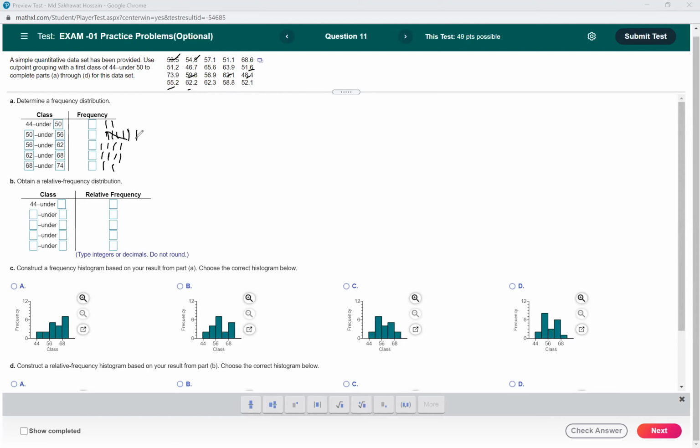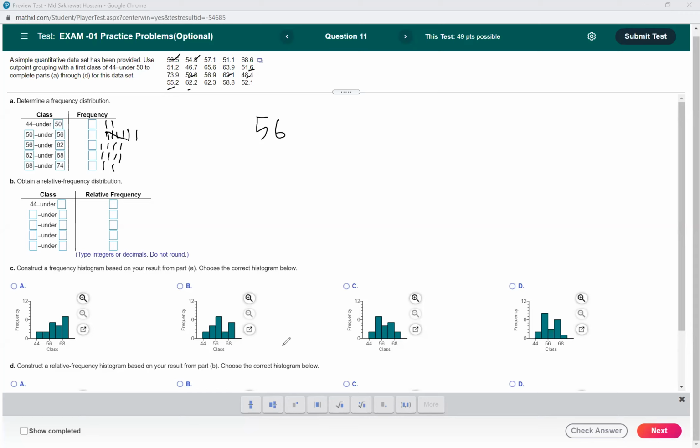Okay, now if we have a number which is, for example, 56, in which group should this number go? What do you think? In the second one or third one? Because in the second one we have 56, and in the third one we also have 56. Here this is obvious, right? The second group is 50 to under 56, so that means 56 is not there. And the third group is 56 to under 62, so that means 56 is in the third class, right?